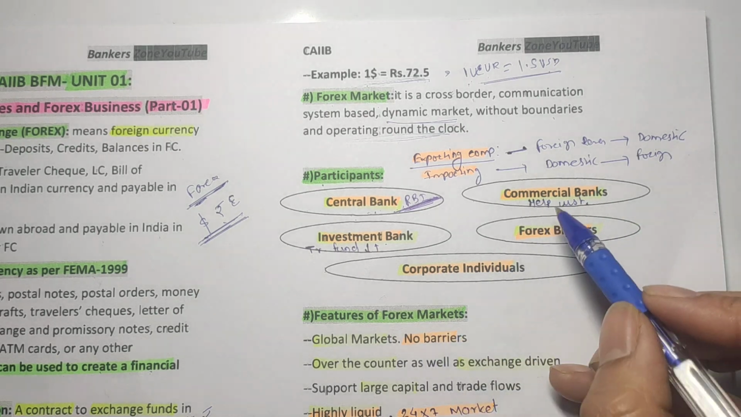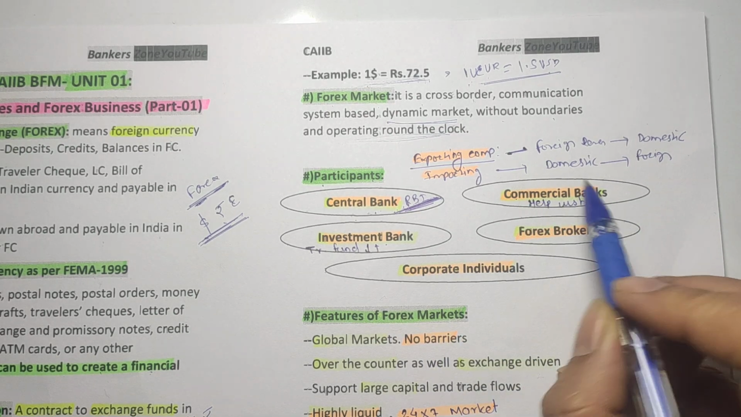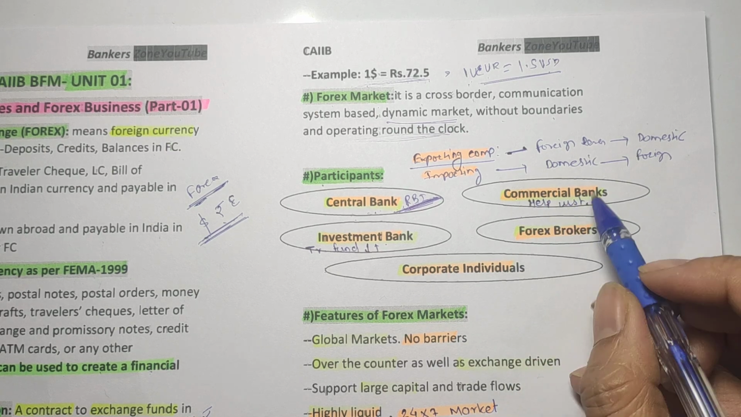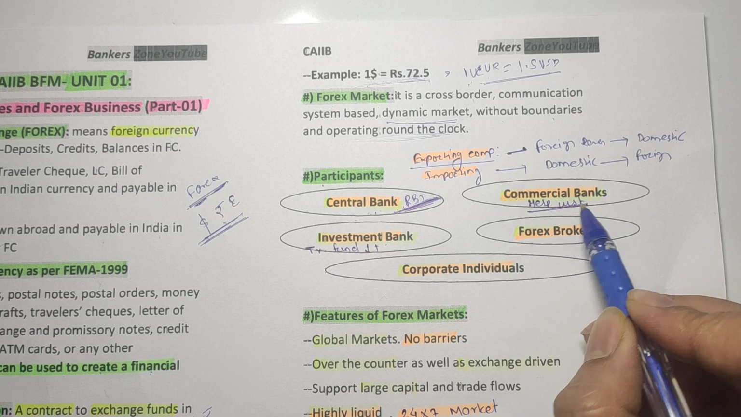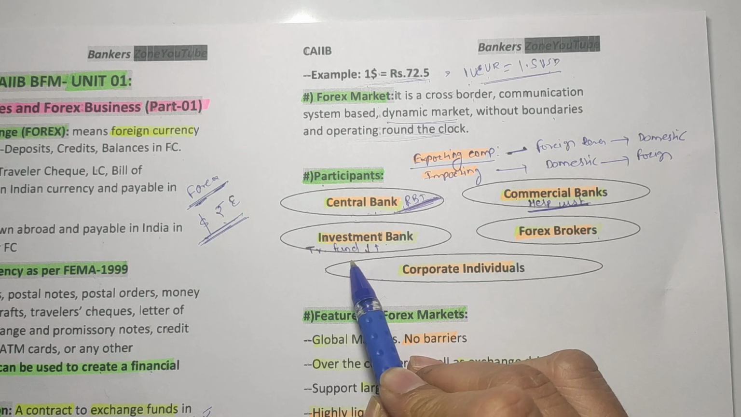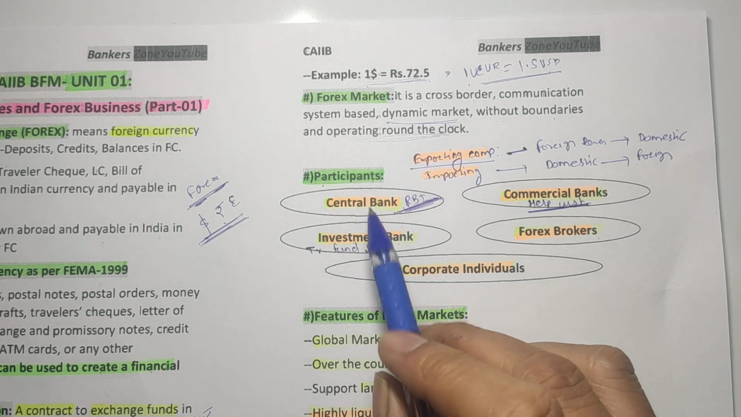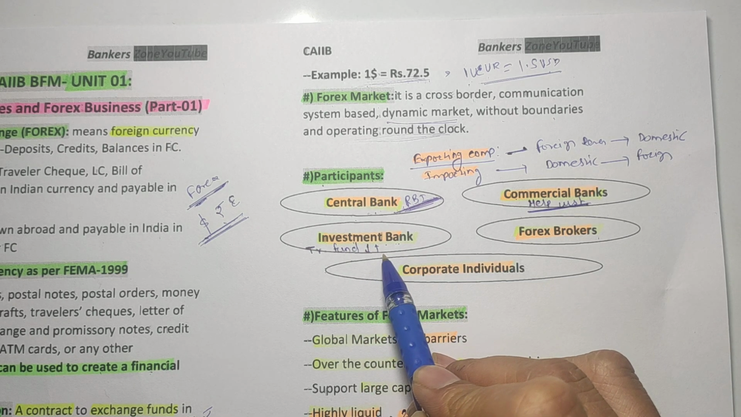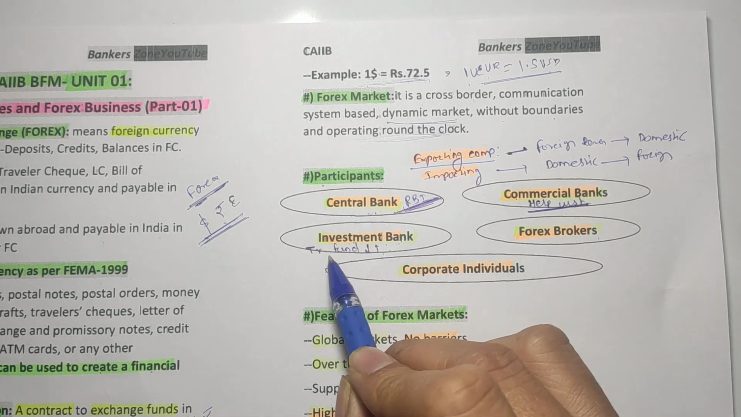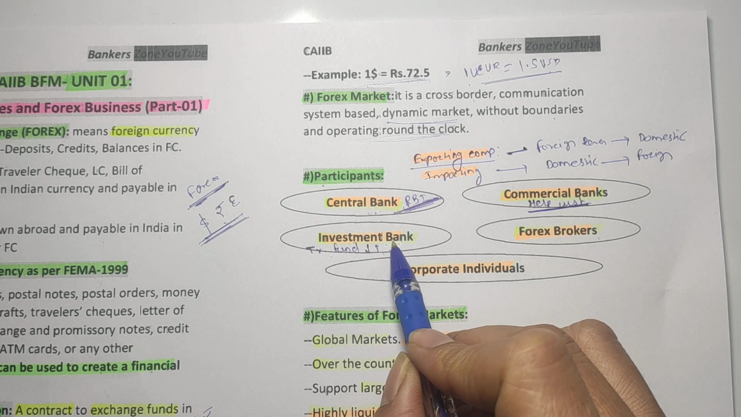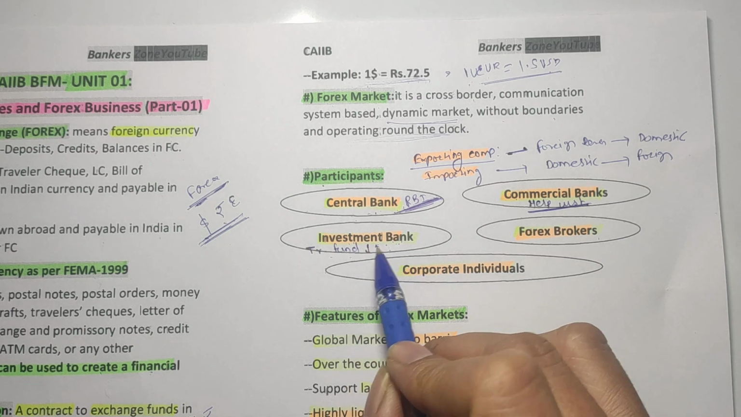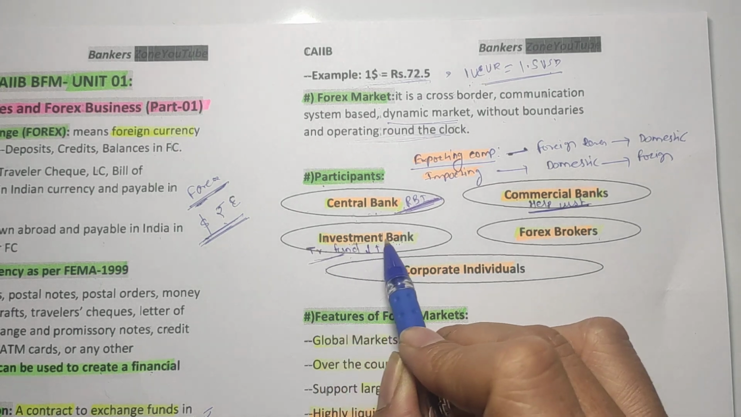Next is the commercial bank. How does the commercial bank participate in foreign exchange? Commercial banks, like the banks we work in, generally help customers get involved in foreign exchange. Next is the investment bank. Basically, the investment bank transfers funds in or out of foreign countries. The transfer of funds is done by the investment bank.